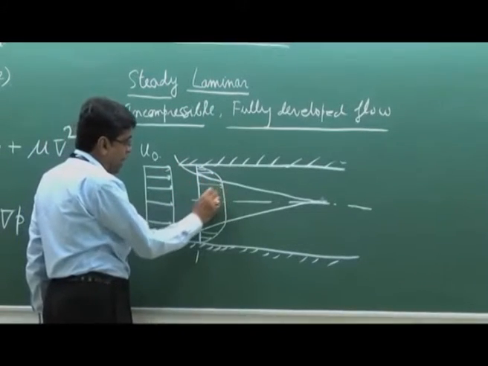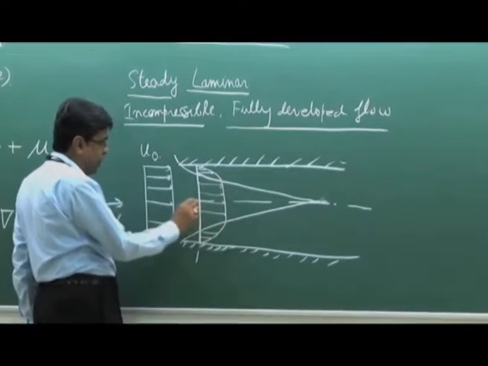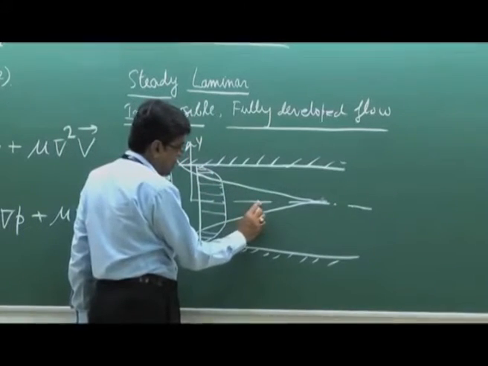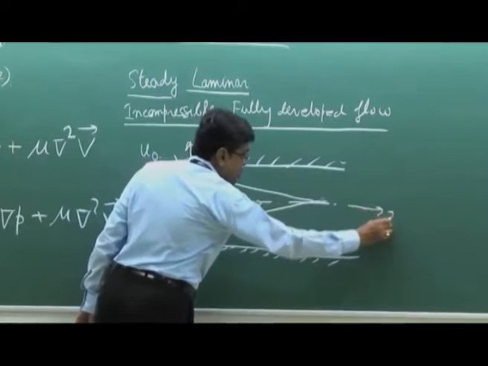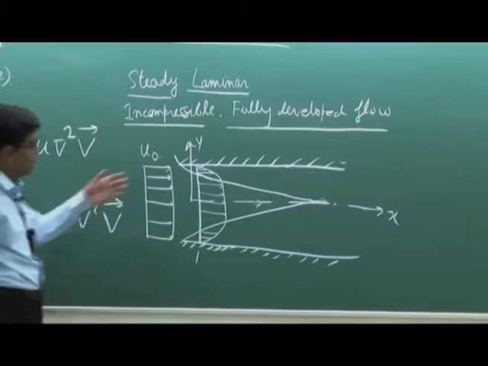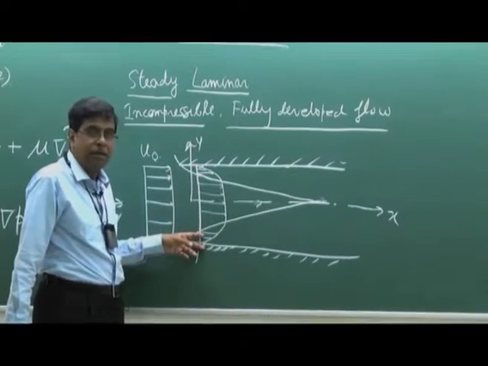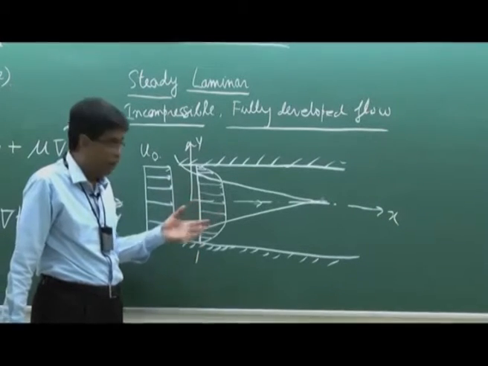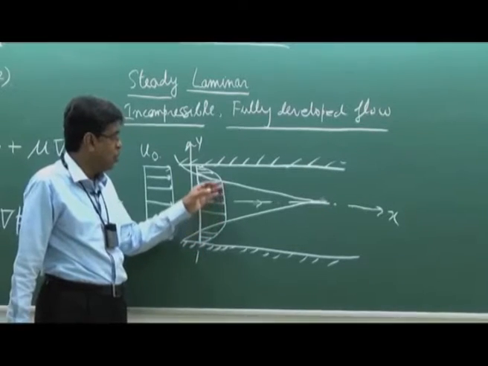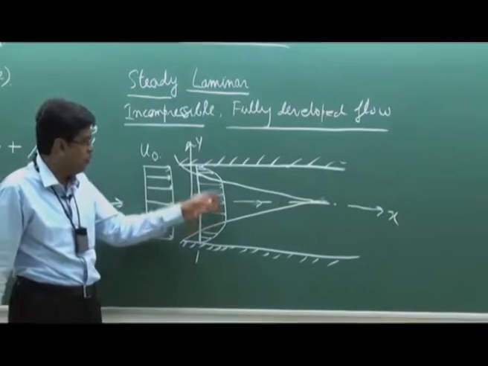And beyond the boundary layer, the fluid velocity will be constant. There will be no variation of fluid velocity in the y direction. Let this be y and this be x. This direction is x. So, therefore, at this section we see very close to the plate there is a region that is known as the boundary layer, which will be told afterwards, where the viscous effect is there, the velocity gradient is there. Beyond which there is no viscous effect, since the inlet velocity is uniform in the y direction.